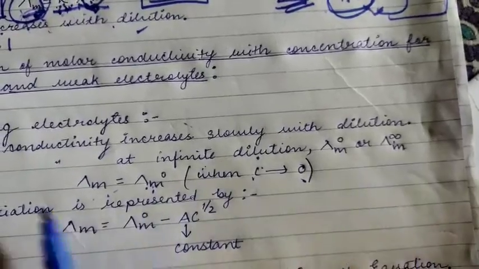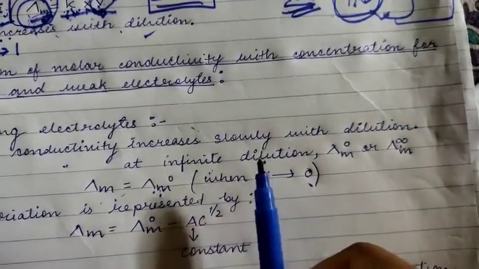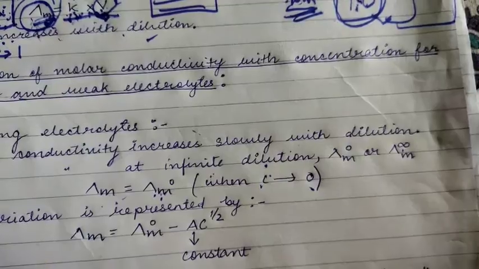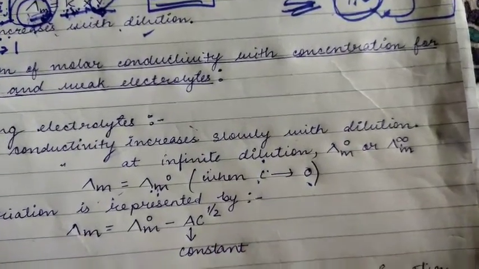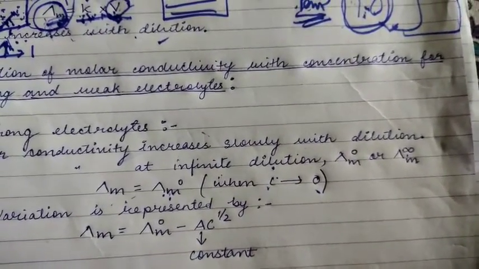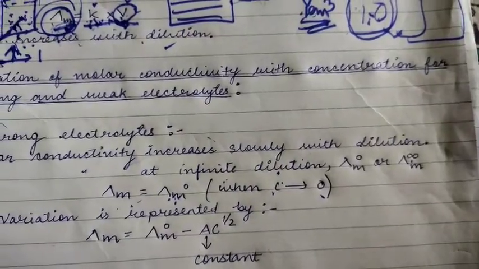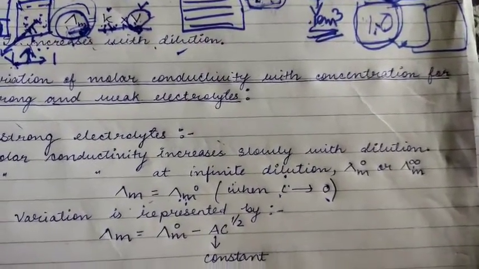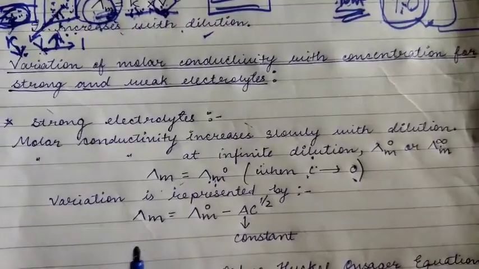So at infinite dilution, when the concentration of the electrolyte is almost zero, it is like water only. Now the solution is almost made of water only, there is no salt present there, and you cannot find any ions easily.